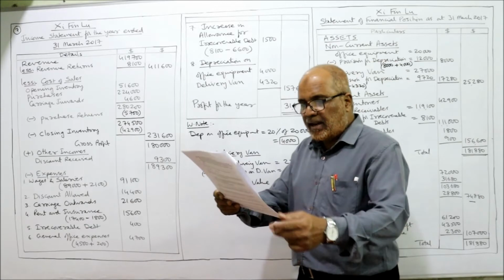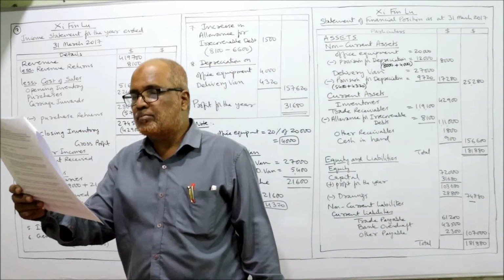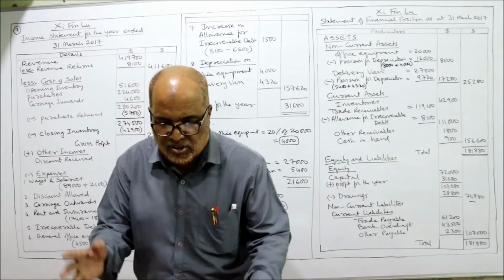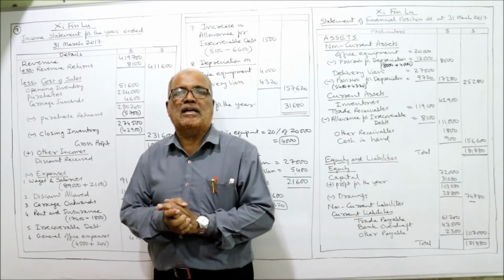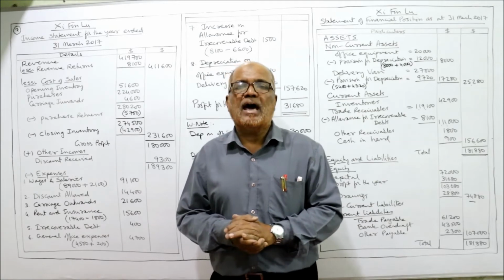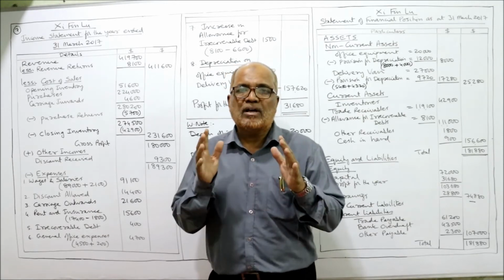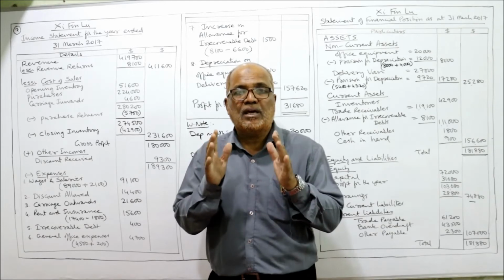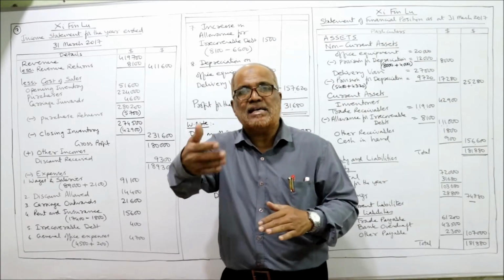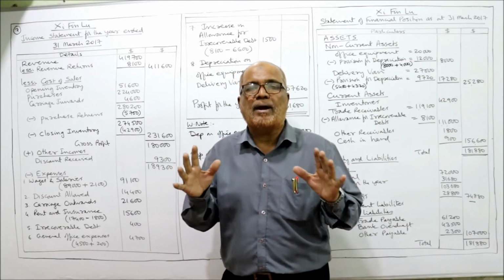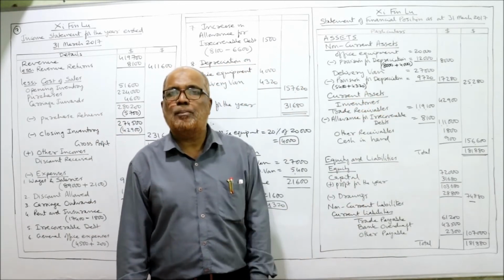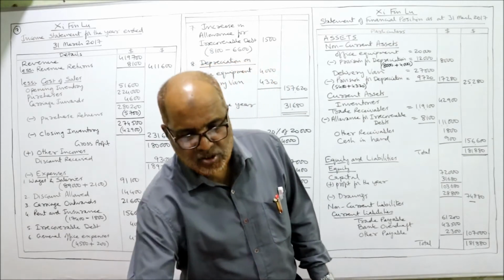That's all. Prepare the income statement for the year ended 31st March 2017 and prepare the statement of financial position as at 31st March 2017. That's all. So in this problem, we have so many adjustments. The students will commit the mistake in adjustment only, so be careful. In the first attempt itself, you may not be able to understand. So watch the video twice and thrice. Then you can get the complete command how to make the income statement and how to make the statement of financial position. Right?